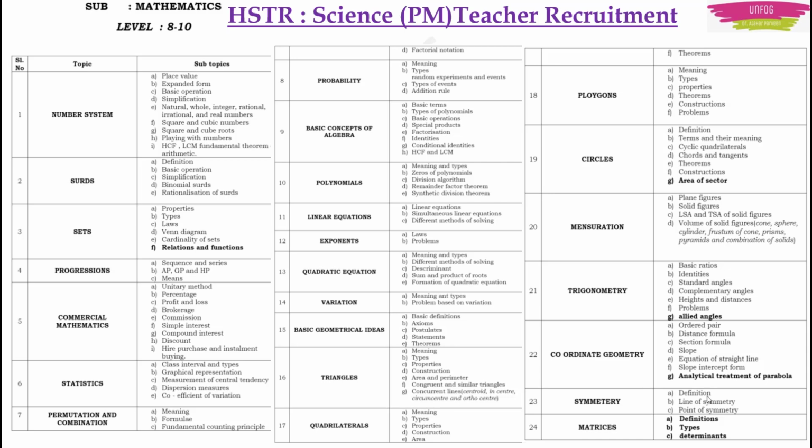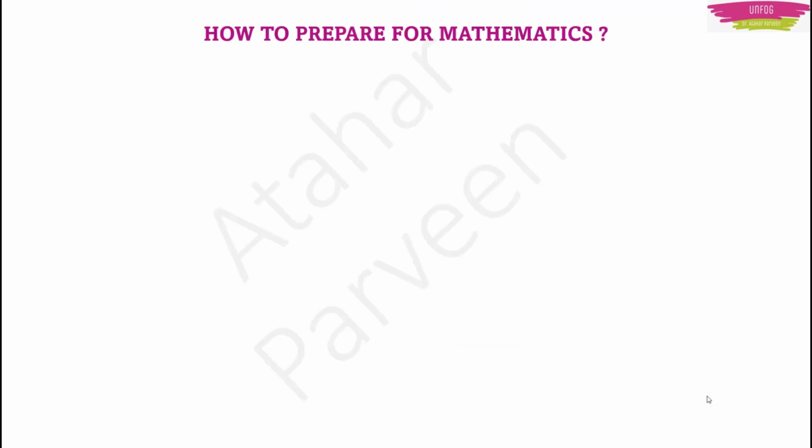The way they have given the order is also very interesting. They have given number system, surds, sets, progression, commercial mathematics. This is all from your school. You started this from primary. Only progressions I think you must have done in high school. So what is easy for you, leave those for now. Don't worry. What is tough, start with that. Let's talk more about how to prepare for your mathematics examination.